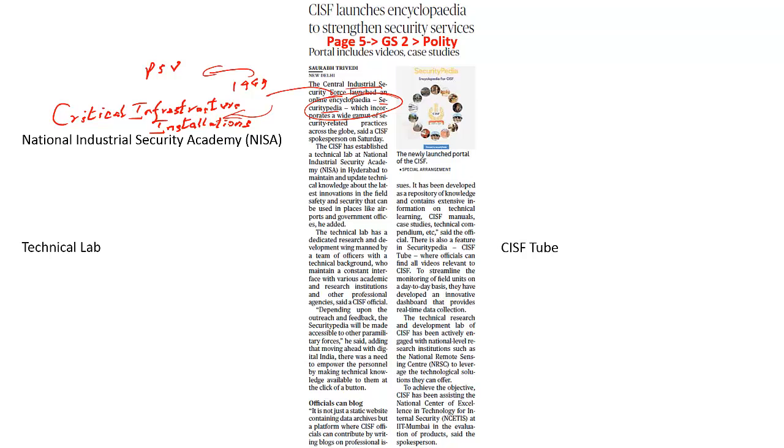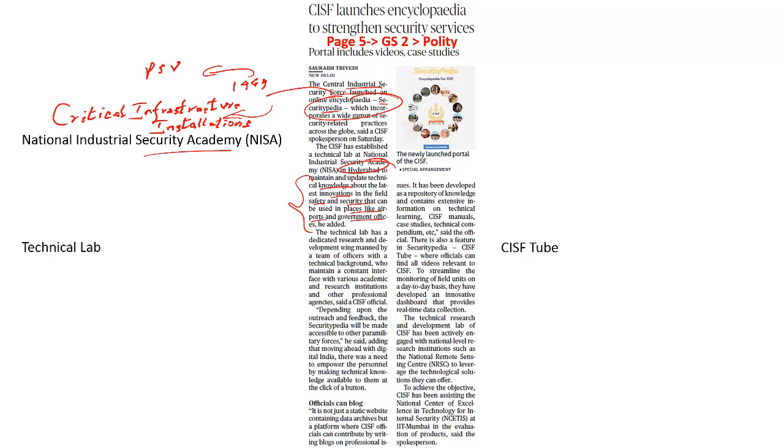The CISF has established a technical lab at the National Industrial Security Academy, based in Hyderabad, and this will maintain and update all the technical knowledge about the latest innovations in the field of safety and security that can be used in places like airports, government offices and so on.